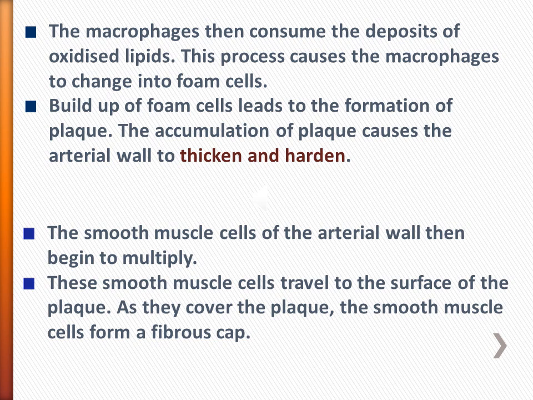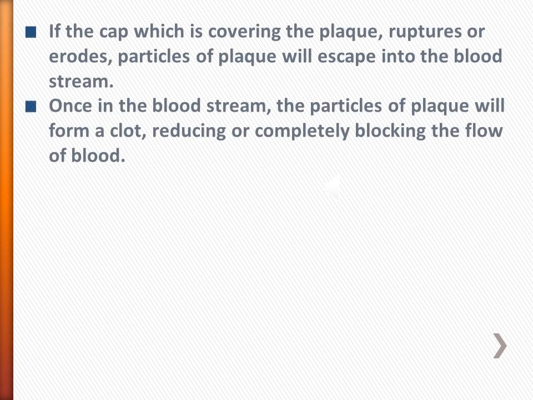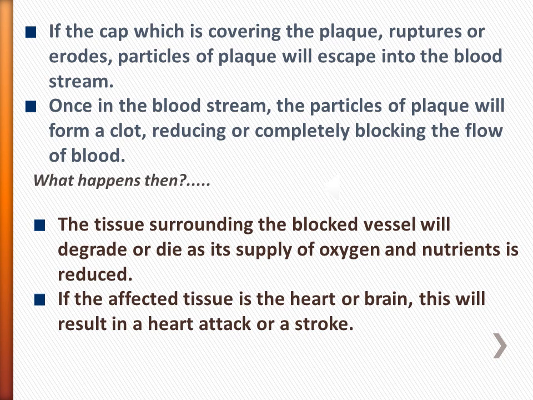The smooth muscle cells of the arterial wall then begin to multiply. These smooth muscle cells travel to the surface of the plaque. As they cover the plaque, the smooth muscle cells form a fibrous cap. If the cap, which is covering the plaque, ruptures or erodes, particles of plaque will escape into the bloodstream. Once in the bloodstream, the particles of plaque will form a clot, reducing or completely blocking the flow of blood.